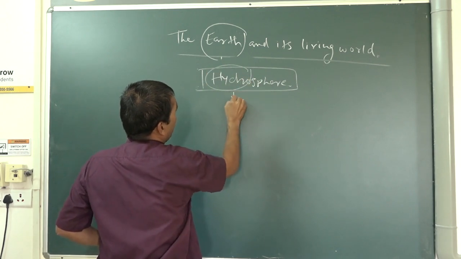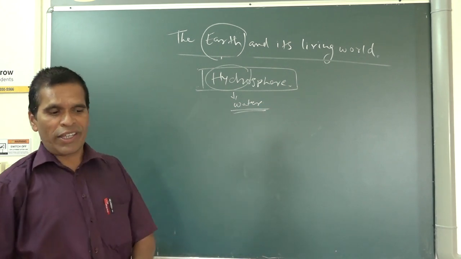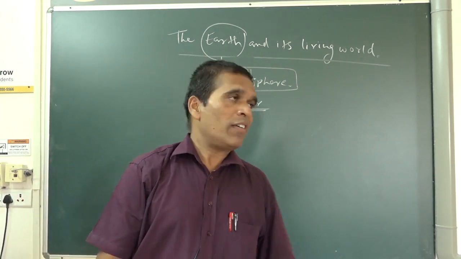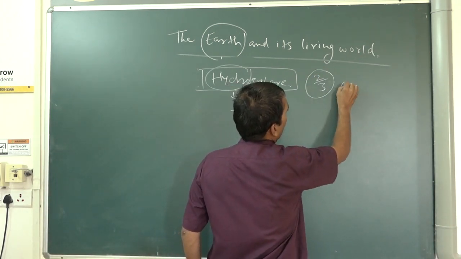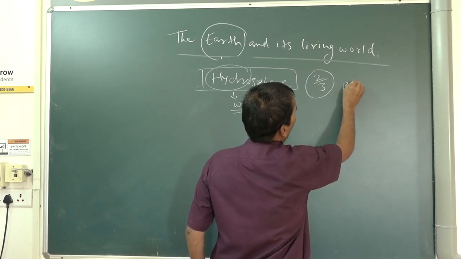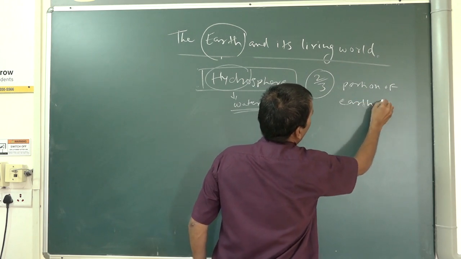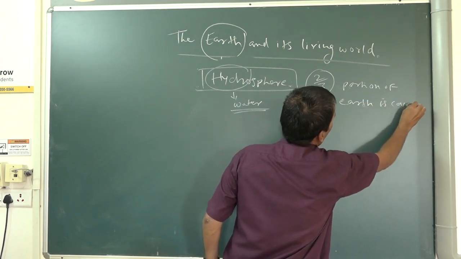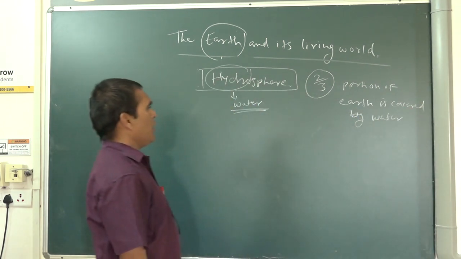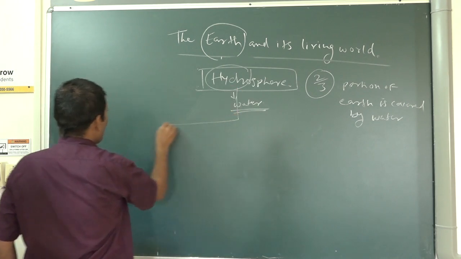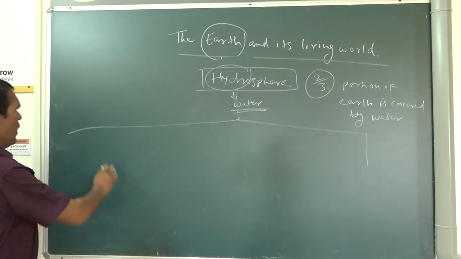Hydrosphere. Hydro means water, and we are going to study about water. How much water is on the earth? I already said two-thirds of the earth is covered by water. That is the hydrosphere.